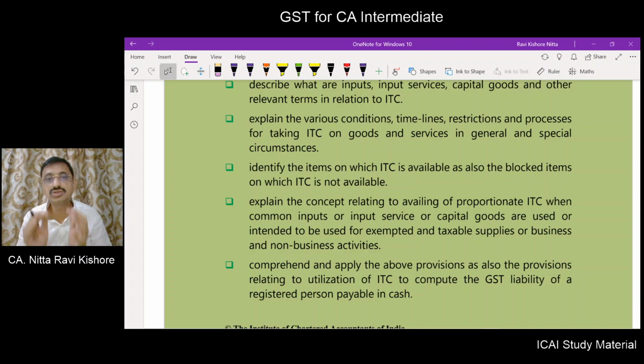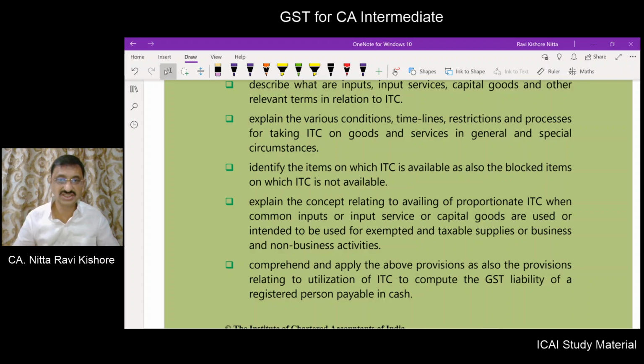Now you are utilizing those in making outward supplies of exempted as well as taxable items, or for business use as well as non-business use. In such a case, the entire amount of input tax credit is not available to you, only proportionate ITC will be available. How to calculate that proportionate ITC we will also understand in this chapter.